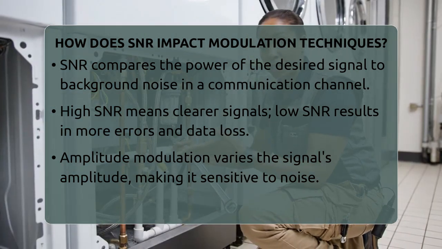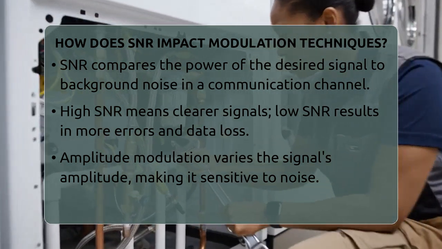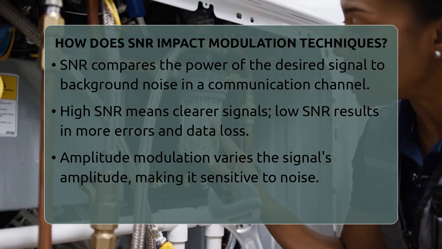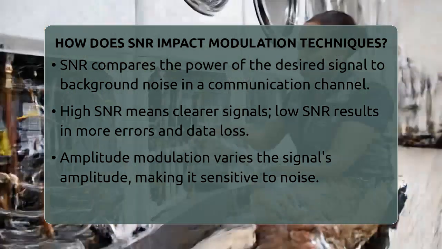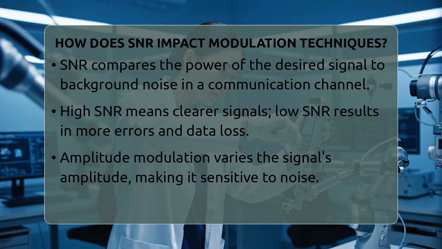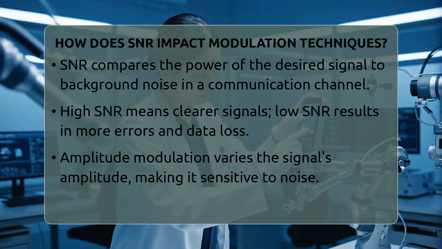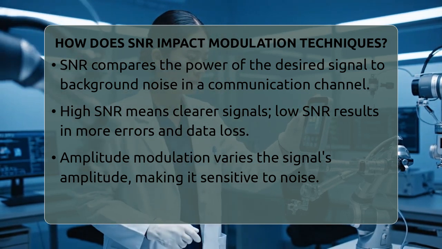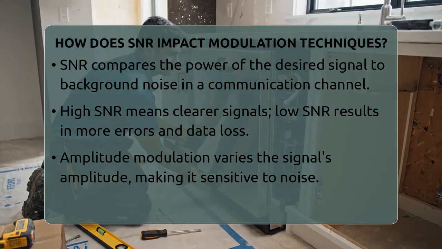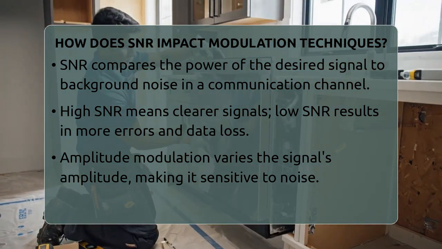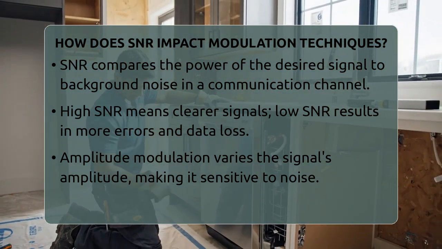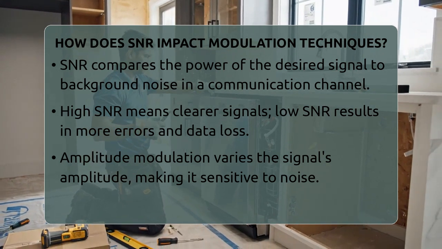The key factor here is the signal-to-noise ratio, or SNR. SNR compares the power of the signal you want to send to the background noise present in the channel. When the SNR is high, the signal is much stronger than the noise, making communication clearer. When the SNR is low, noise can drown out the signal, leading to errors and lost data.